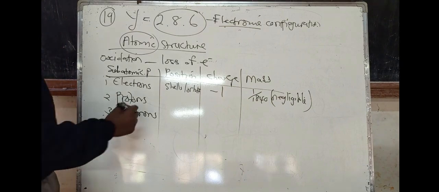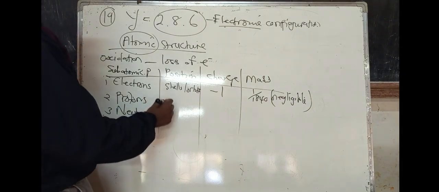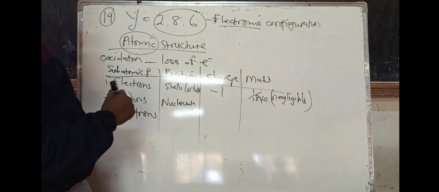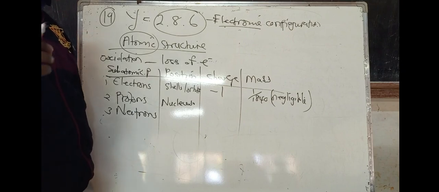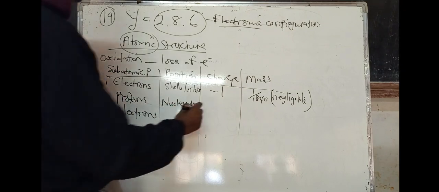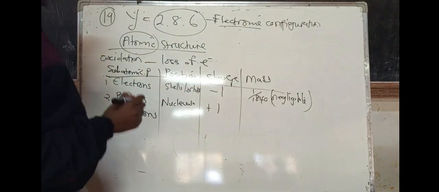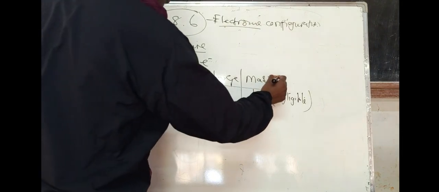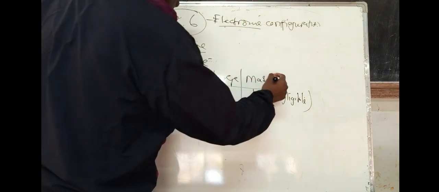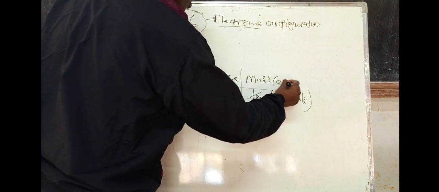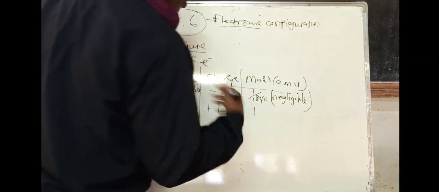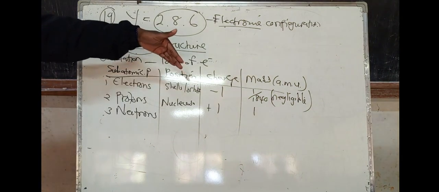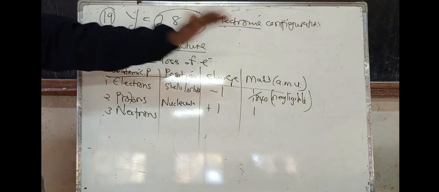Let's talk about protons. Position: the nucleus. What is the charge of protons? Plus 1. What is the mass? Just say 1. The units are not grams or kgs, they are called atomic mass units, AMU. So it's 1, and electrons are about 1/1840.